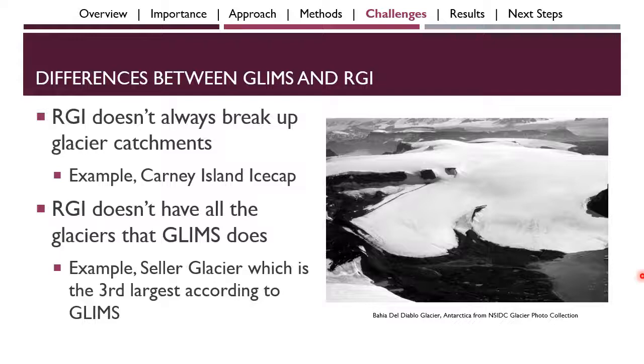The picture on the right here is of Bahia del Diablo Glacier in Antarctica, which depicts the problem photographically. This glacier has 3 tongues, or sections, that come off of the main ice cap. This could be broken into 3 glaciers, or it could be represented as 1 depending on the definition of glacier. Also, RGI doesn't have the same number of glaciers as GLIMS does. GLIMS has 300,000 glaciers, a little over, where RGI has about 216,000.